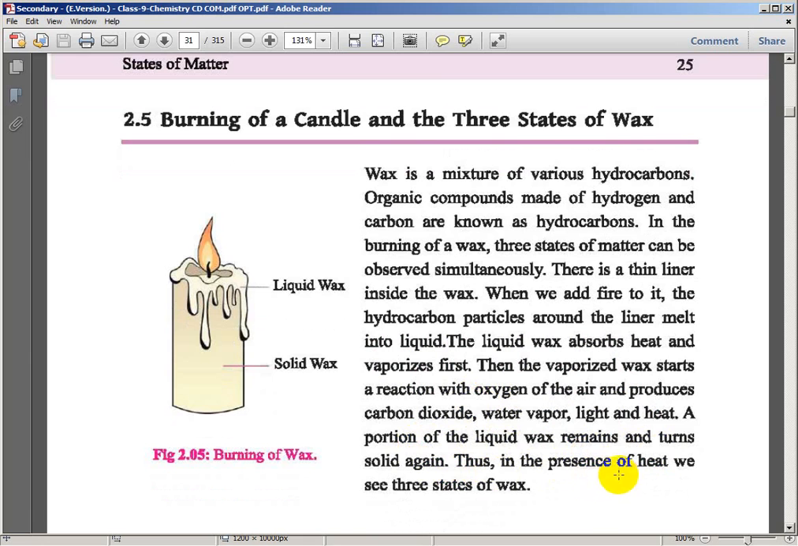Thus, in the presence of heat, we see three states of wax. Here vaporizing occurs, this is the gaseous state, this is the liquid state, and here is the solid. When it melts, this is the liquid state, and this is the solid state. Solid wax, liquid wax, and vaporizing. So here two changes occur: physical changes and also chemical changes.